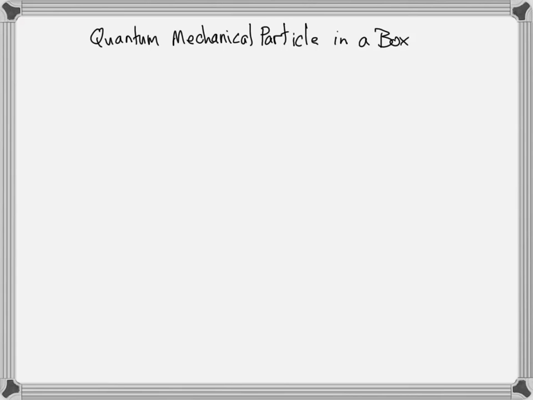And let's just do a one-dimensional box, 1D, just like that last example. So we have a box, and in one dimension, the particle must be somewhere within that box. It can't be outside of the walls. And what that really means is that there's an infinite potential at the walls.